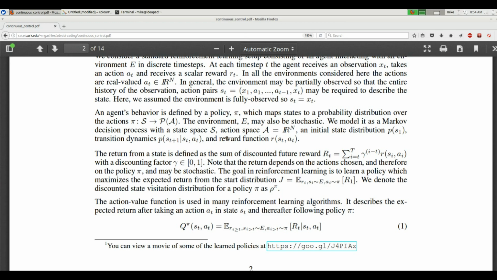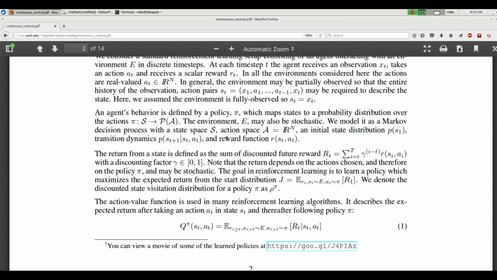Now, don't just take my word as the foremost authority on it. I didn't read this paper. You might read it and find out I'm just wrong. But I'm trying to help you parse this. So I think what we're saying here is the states are distributed according to the policy. In other words, the policy is deciding what you're going to do, right?